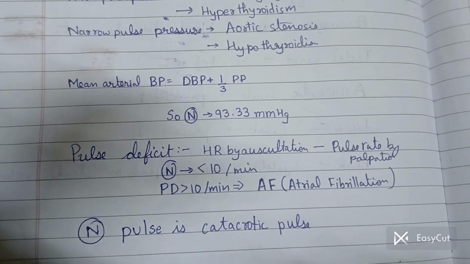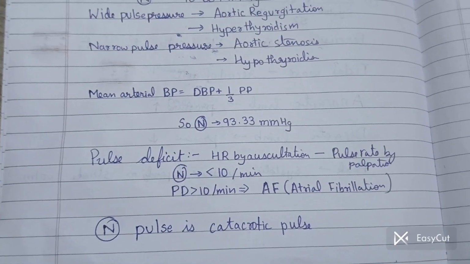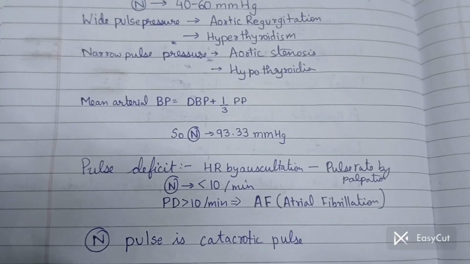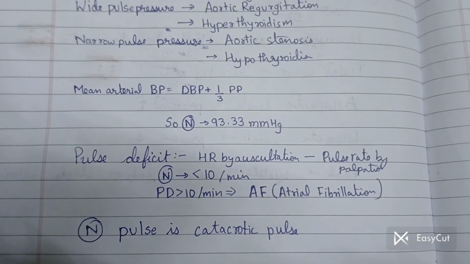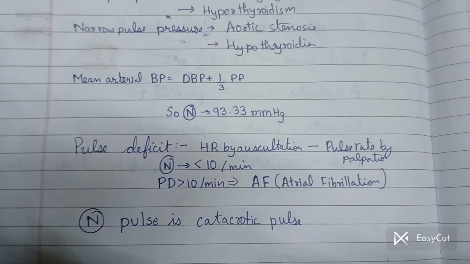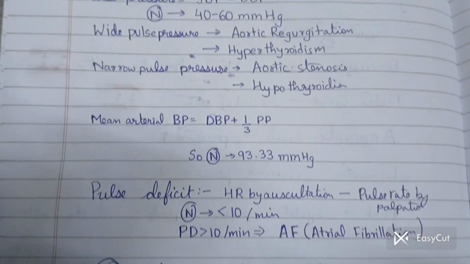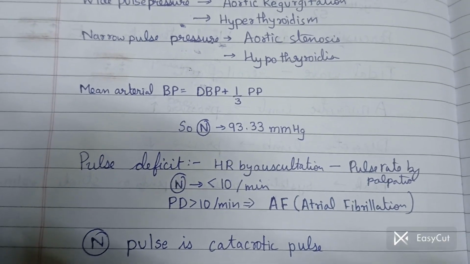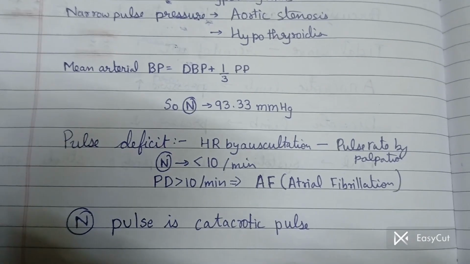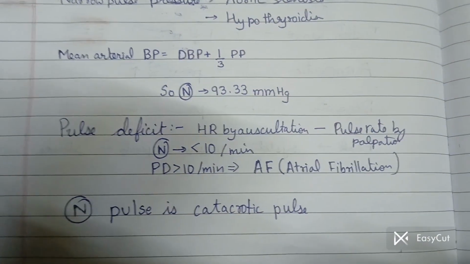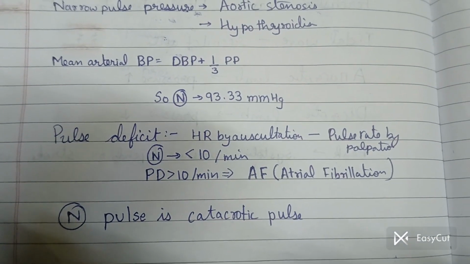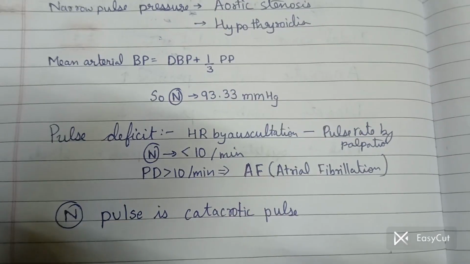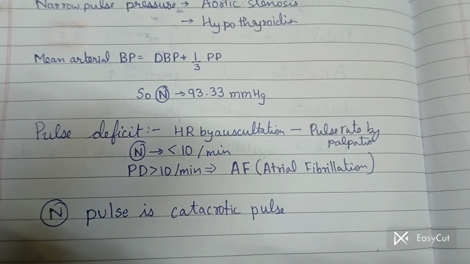Now the pulse deficit. What is pulse deficit? We know that for any kind of general examination, we have four methods: inspection, palpation, percussion and auscultation. Now for examination of the heart, we generally take two things, that are palpation and auscultation, like for pulse basically. So in pulse deficit, we take the heart rate by auscultation minus the pulse rate by palpation. Generally it will come less than 10 per minute.